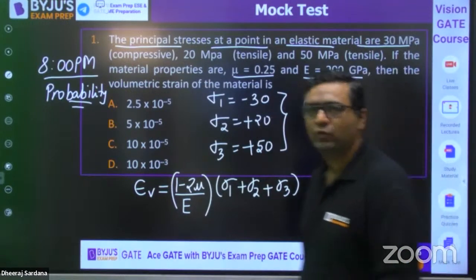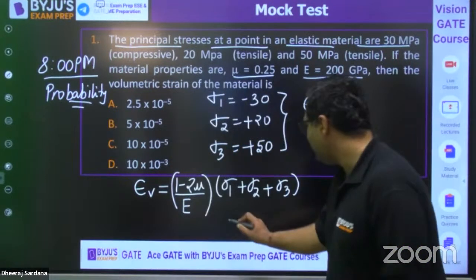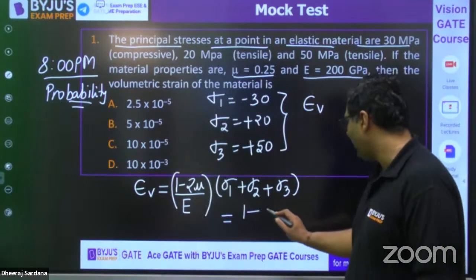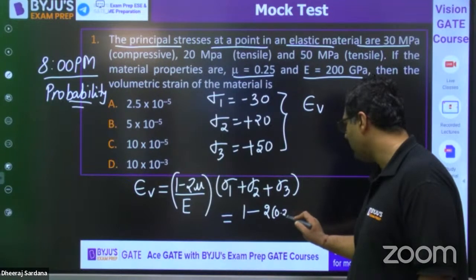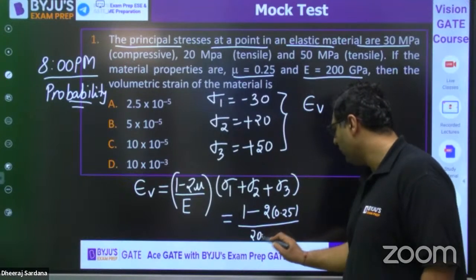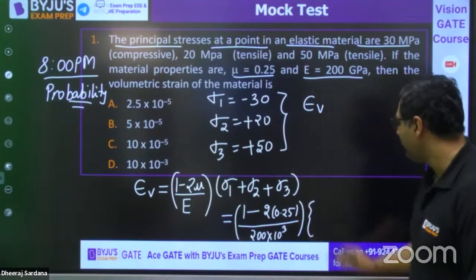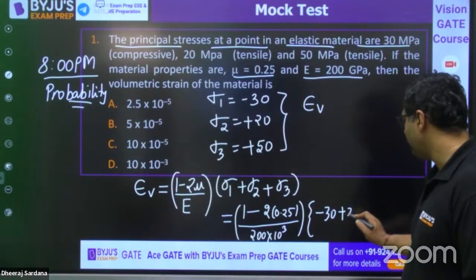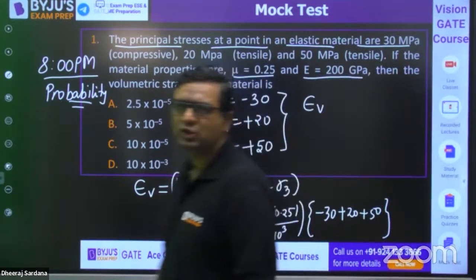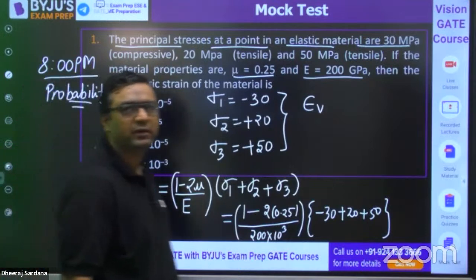So guys, what would be the answer? D. Is it coming D? Tell me that. 1 minus 2 mu, mu is given as 0.25, so 2 into 0.25, then divided by E. E is given as 200 GPa, so 200 into 10 power 3, because stresses will be in MPa. Then you can put minus 30, plus 20, plus 50. Yes, Aspirant is saying C would be the answer. And guys, I would like to tell you that C is correct. So Aspirant has given the correct answer.